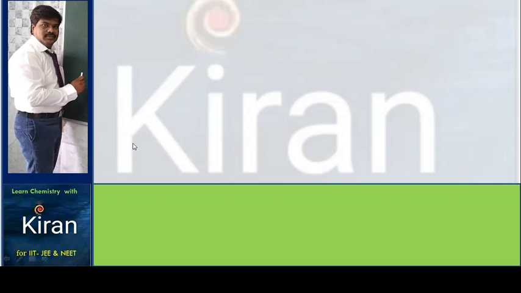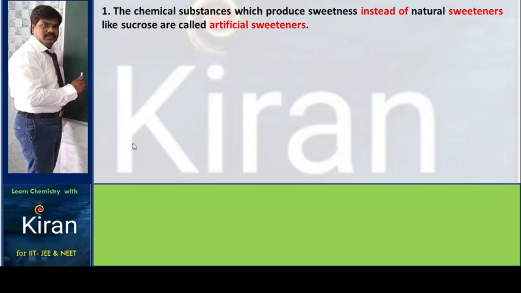Let us see what the artificial sweetening agents are. The chemical substances which produce sweetness instead of natural sweeteners like sucrose are called artificial sweeteners.